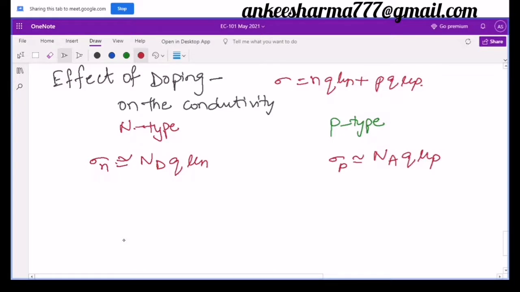So what is this doping? If you see here, this ND is nothing but the donor concentration. And what is this NA? It is the acceptor concentration.